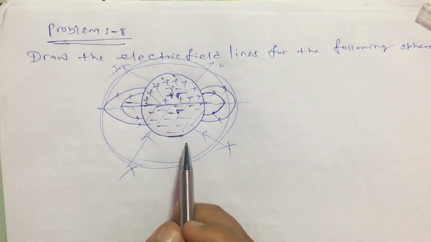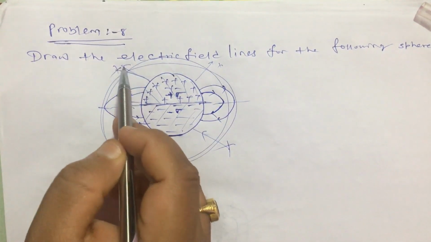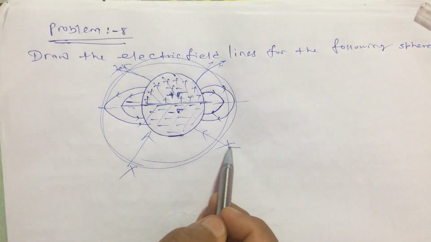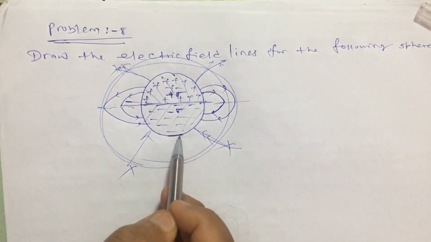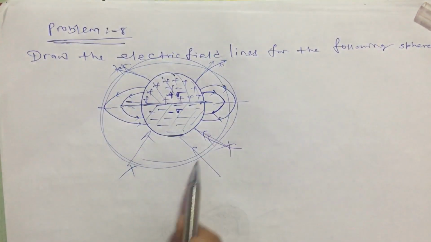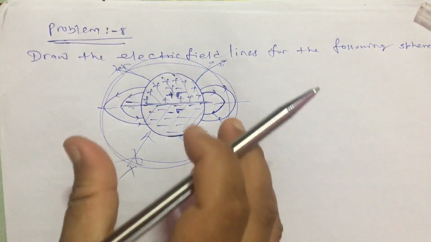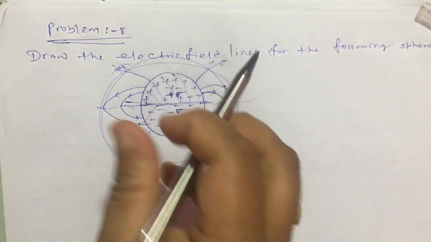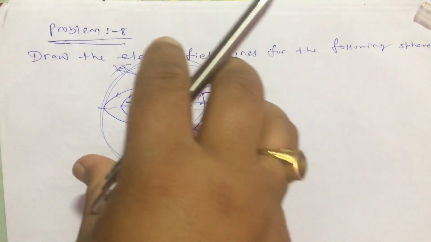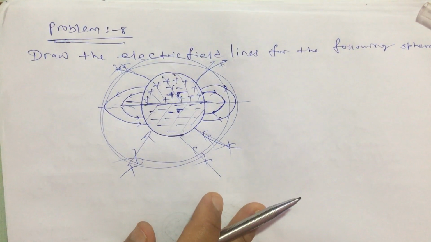If it comes in the question, they will obviously give some lines here like this. One line they will give like this, one line like this. They may give like this, or they may also give these straight lines, but you have to eliminate all those options. Those are not possible, only these are possible. Inside the system the total charge is 0, hence when you are looking from a far away point, or when you are considering the total system, the total number of electric field lines should be 0.